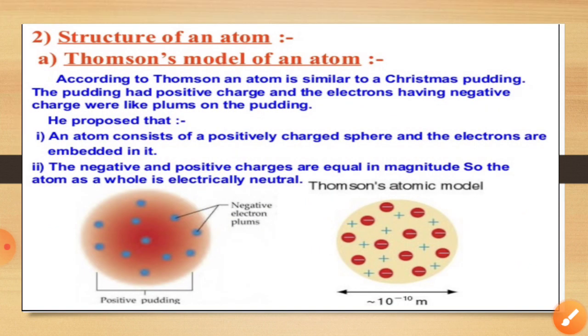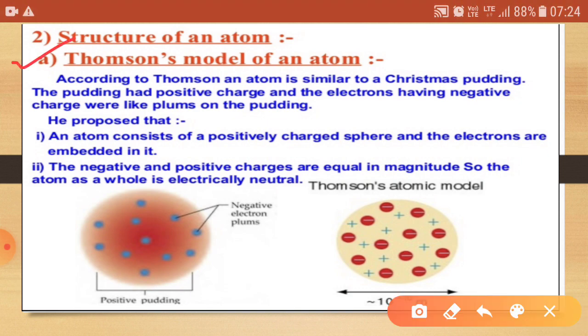Now come to the various theories. First one is the Thomson model of atom. He proposed that an atom is a positively charged sphere having electrons embedded in it. And the most important thing was that the negative and the positive charges are equal in magnitude, and that's why we take the atom as electrically neutral.